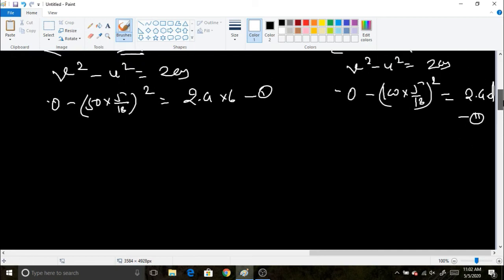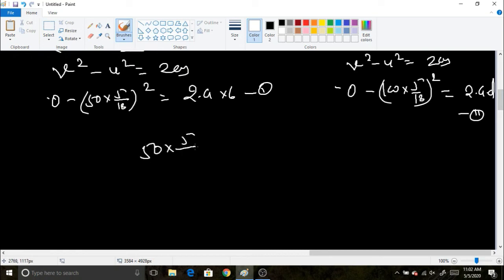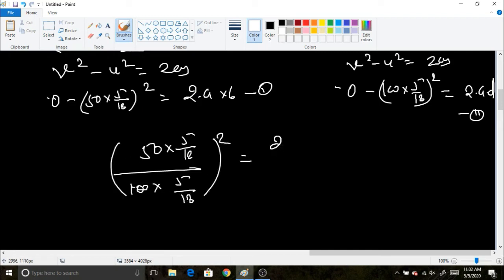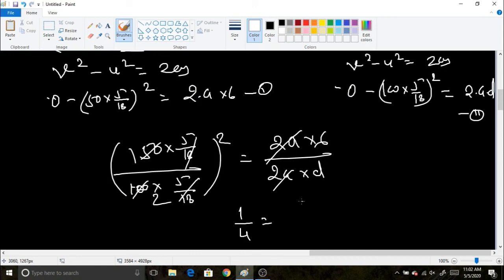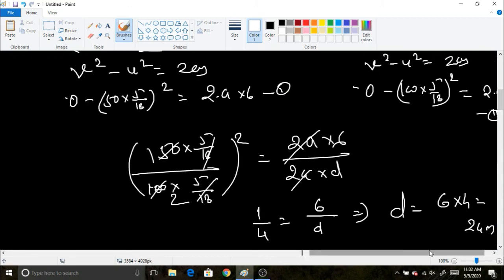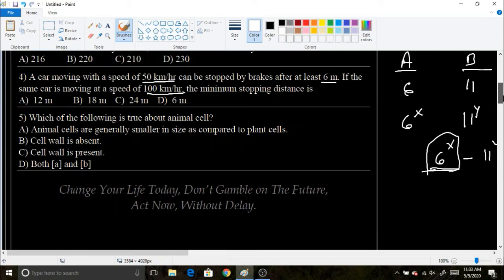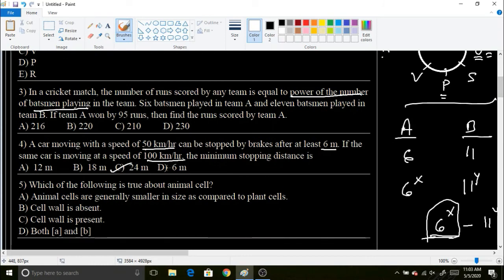I am going to divide both the equations, so I will get 50 into 5 by 18 divided by 100 into 5 by 18 and the whole square is equal to 2a into 6 divided by 2a into d. So 2a and 2a will get cancelled out. 5 by 18, 5 by 18 will also get cancelled out. 50 over 100 is 1 by 2, square. So 1 by 4 will be equal to 6 by d, which makes d equal to 6 into 4. That means 24 meters. So this will be your correct answer. The car is going to stop after 24 meters.